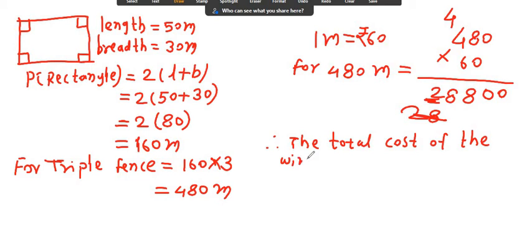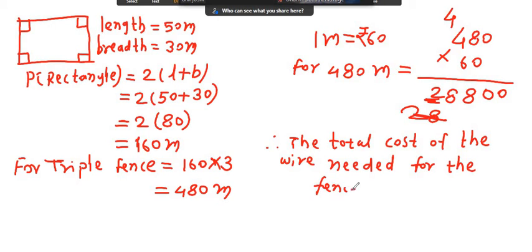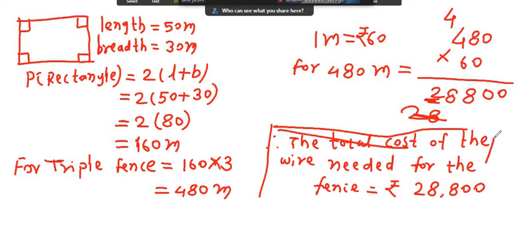The total cost of the wire needed for the fence is equal to rupees 28,800. This is your last answer. Total cost of the wire needed for the fence is equal to rupees 28,800. That is your last answer.